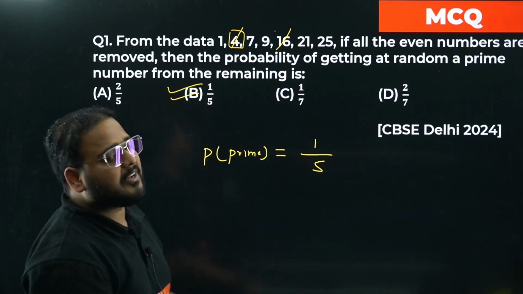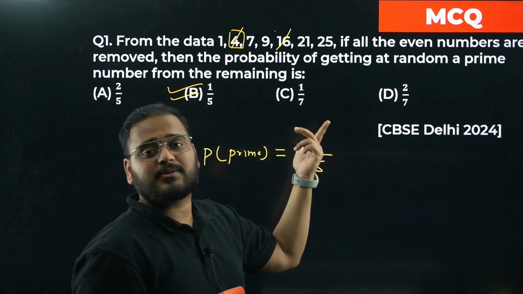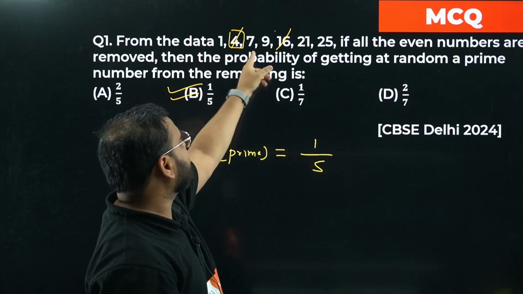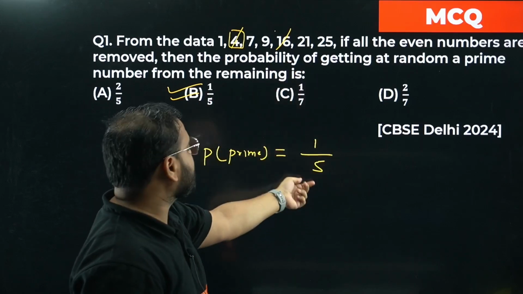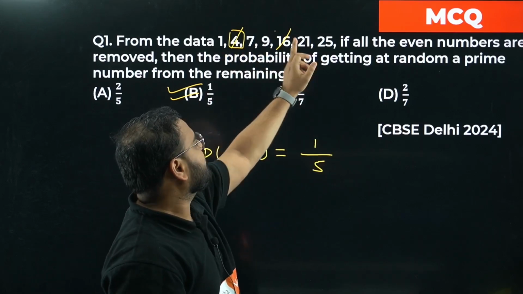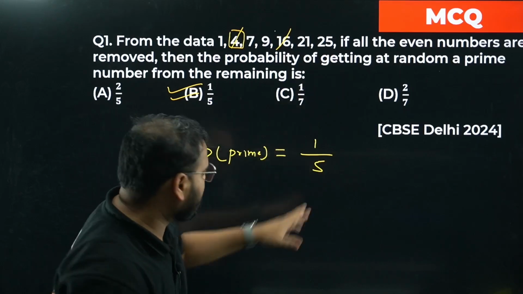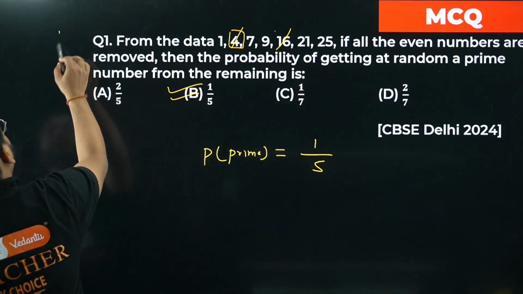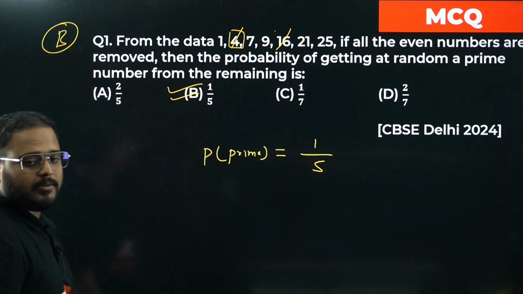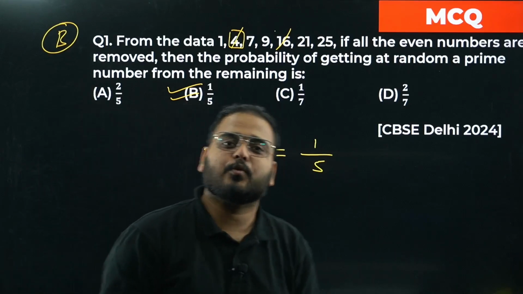The number of primes after you remove 4 and 16 is basically 1, which is 7. And the total number of digits is going to be 5: 1, 2, 3, 4, 5. Total number of events is 5. So 1 by 5 is my answer. Option number B is correct. So I move on to question number 2.